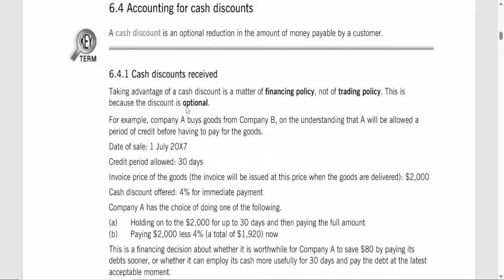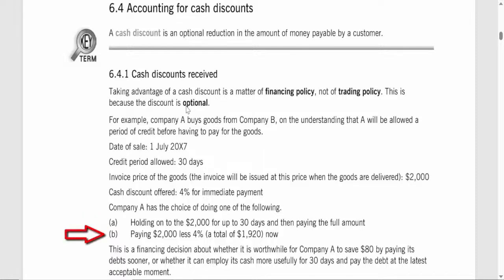Example. Suppose Company A purchases goods from Company B with a standard 30-day credit period. The invoice amount for the goods is $2,000. However, Company B offers a 4% cash discount for immediate payment. Company A now has two choices. Option 1. Hold on to the $2,000 for the full 30 days and then pay the entire amount. Option 2.